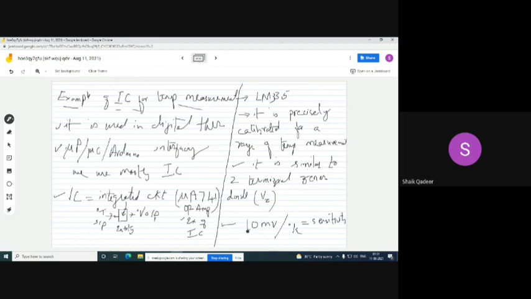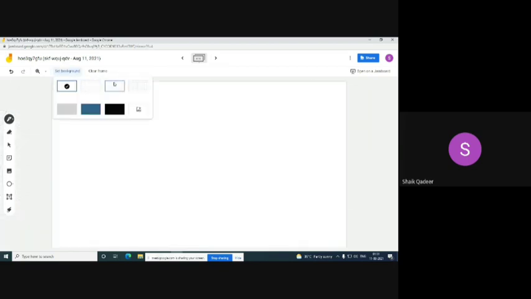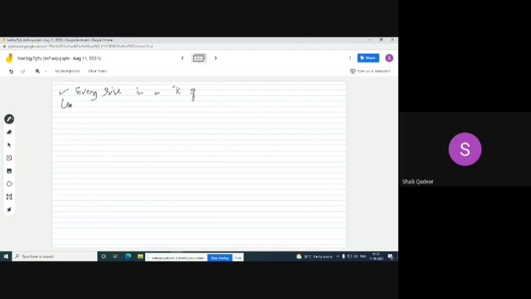For every degree Kelvin of temperature, ten millivolts at the output. Is it clear?